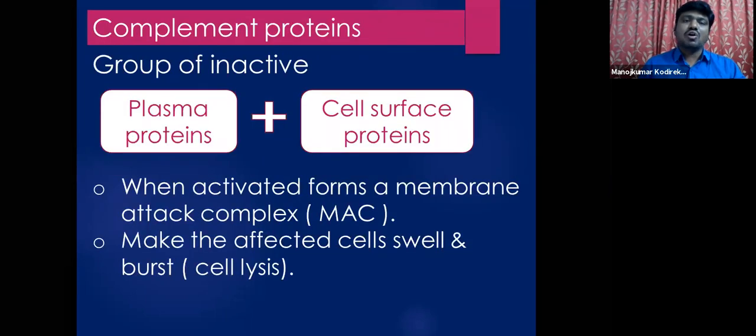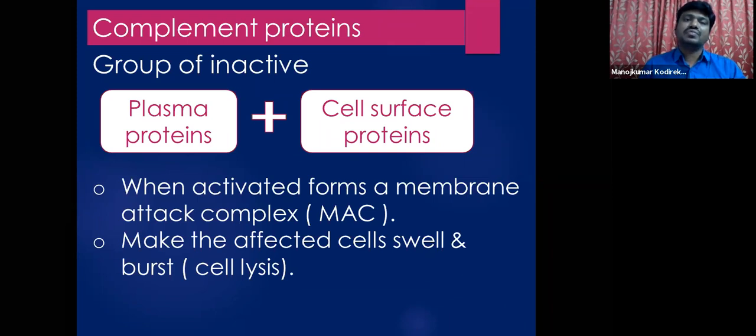Now let us start with the complement proteins. Complement proteins are a broad variety of proteins which are inactive. These are inactive precursors, present in the inactive state, isn't it? More than 30 proteins are there. All these 30 proteins are commonly called complement proteins, and together they form a system called the complement system.